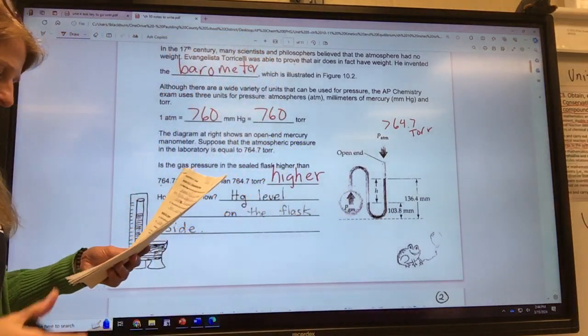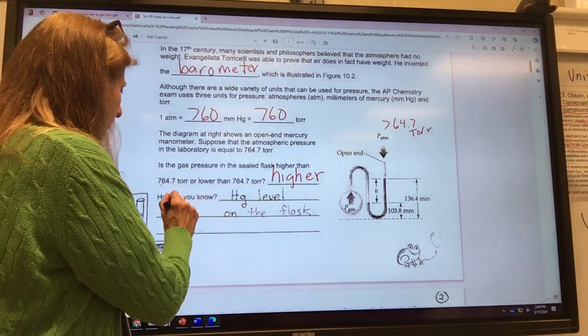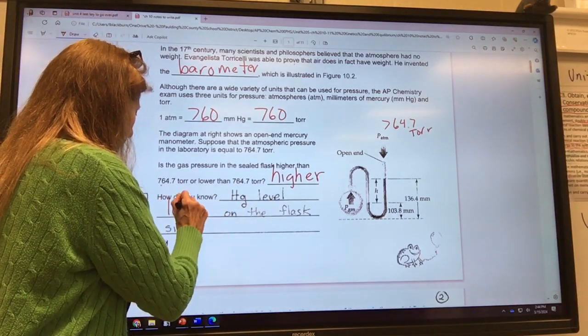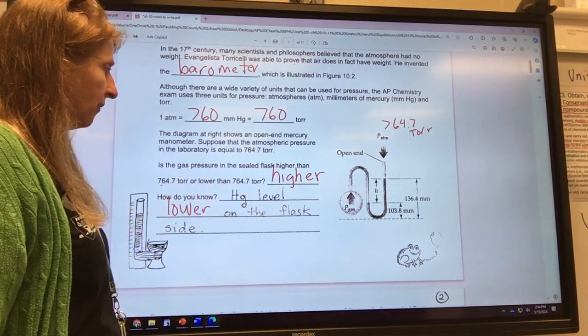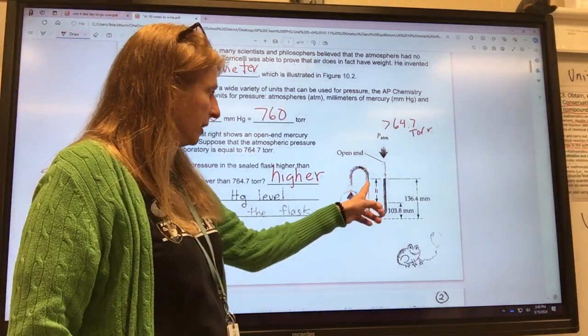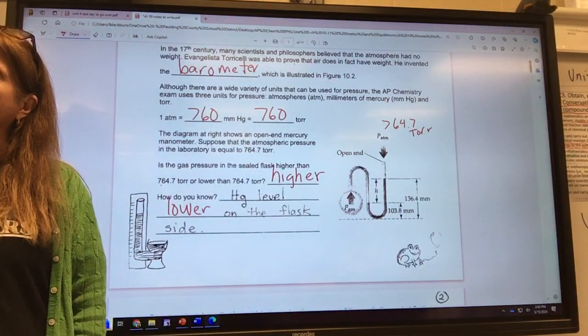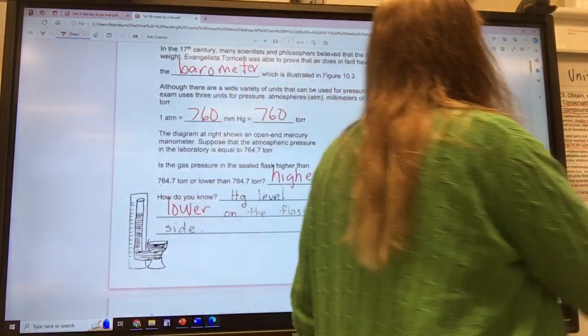So the mercury level is lower on the flask side, and that's how we know. It's been able to push it down lower. Okay, feeling good about this? Not too bad?